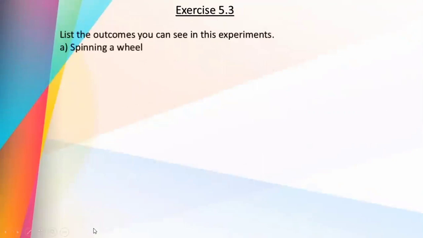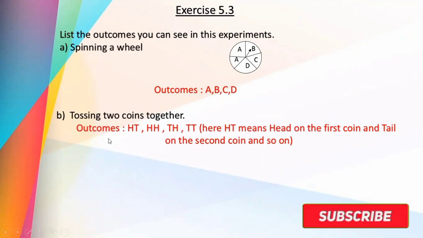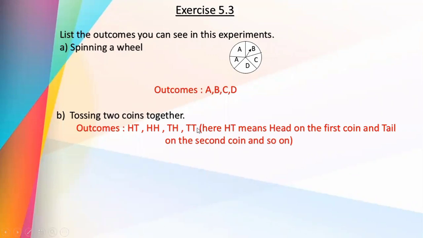Now we can do exercise 5.3. First question. List the outcomes you can see in this experiment. Spinning a wheel, A, B, C, D. What are the outcomes? A, B, C and D. Only 4 outcomes. Then tossing 2 coins together. Outcomes are HT, HH, TH, TT.